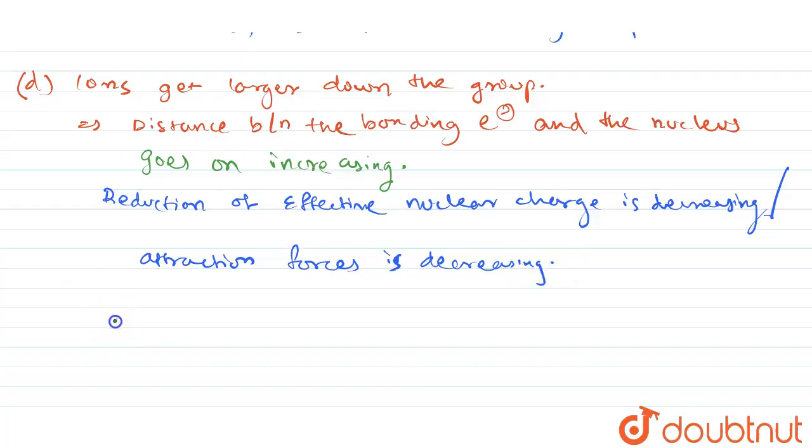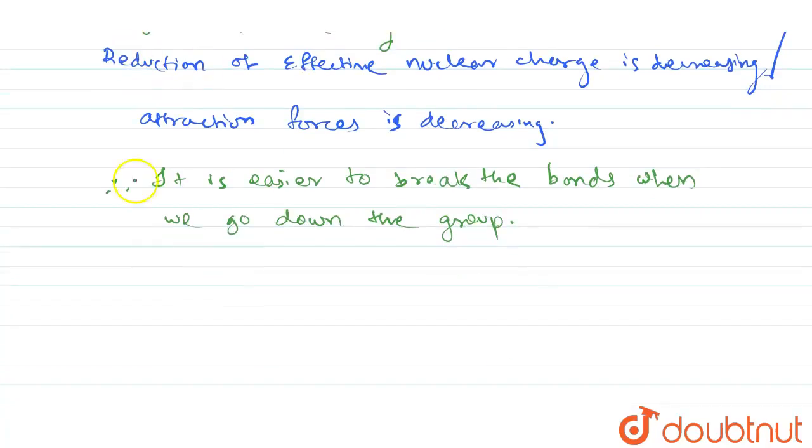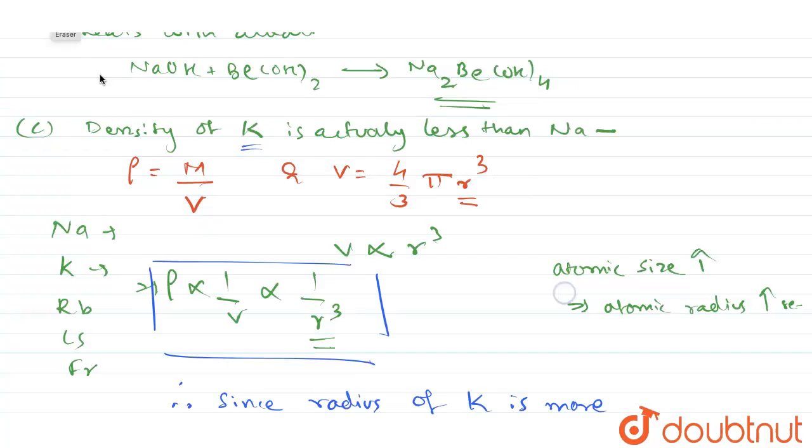Therefore, it is easier to break the bonds when we go down the group. And hence we can conclude that cesium will have a lower melting point than others.